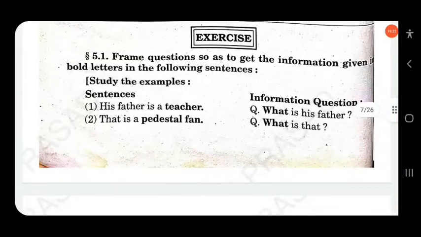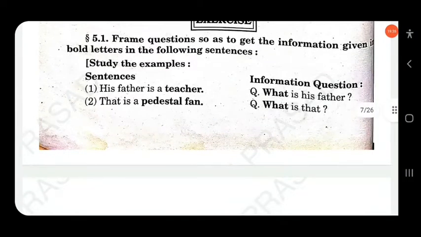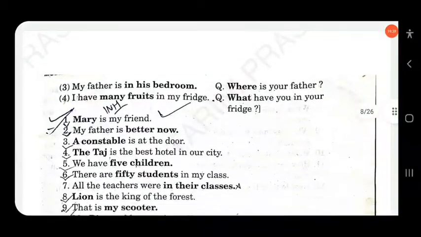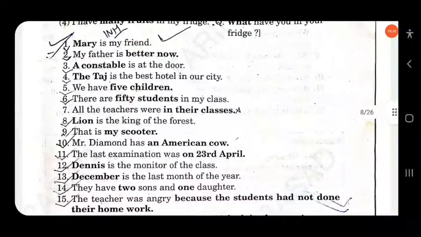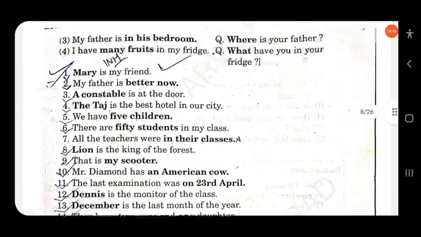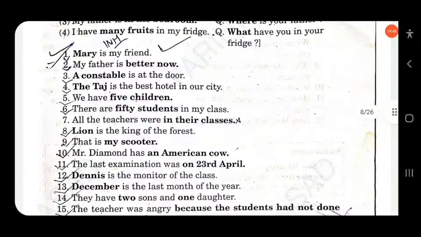So this is a task for you. Try to do it on your own. You have to form WH questions. Here, you have to form questions to get the answer of the highlighted words.